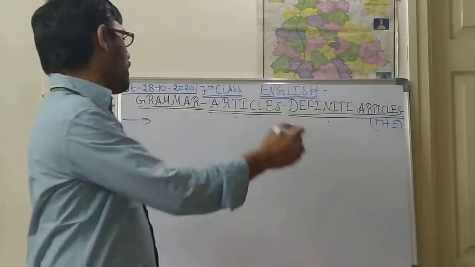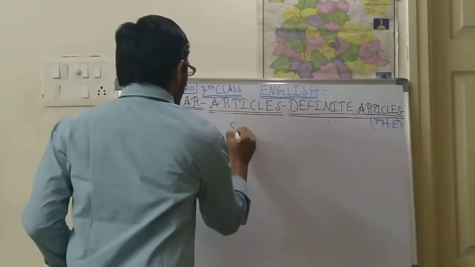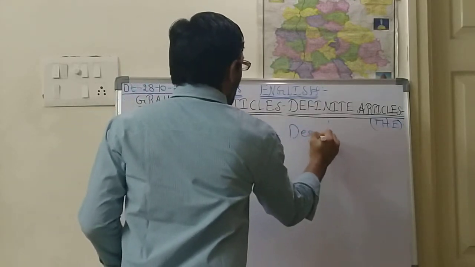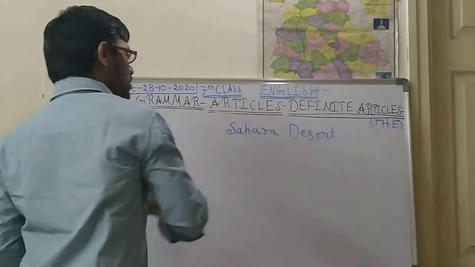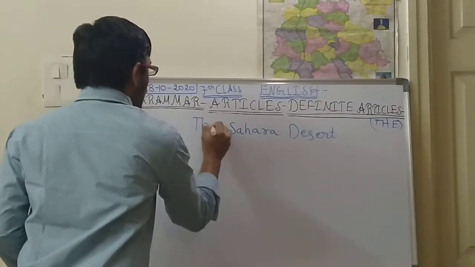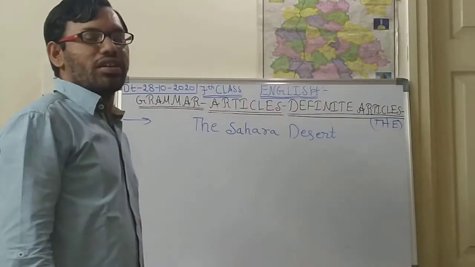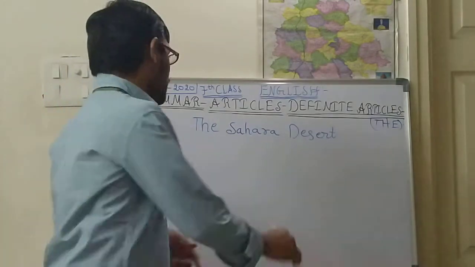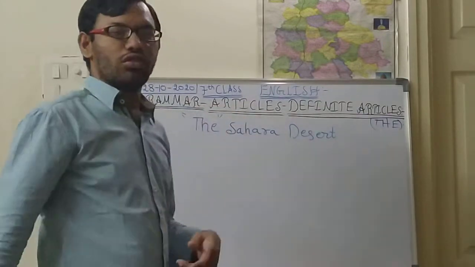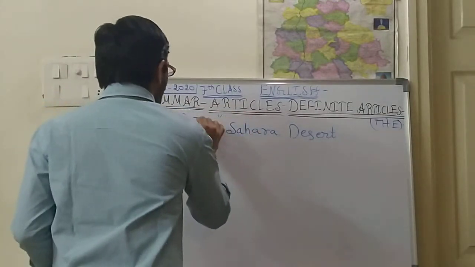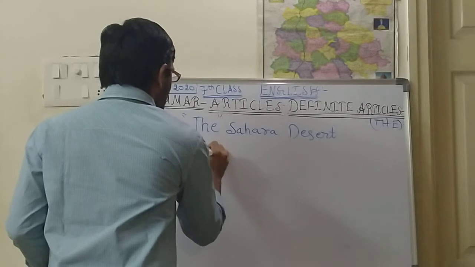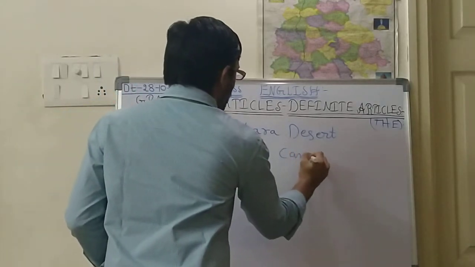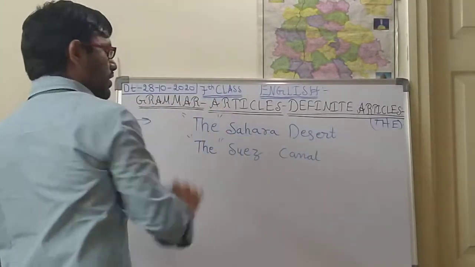Okay. So suppose if you say desert, we know that a desert is the Sahara desert. So before Sahara desert, we will be using the. Which desert is the largest desert? The Sahara desert, we will be saying. So that means here the is used. Before the desert. Next, before the canals, the Suez Canal. The Suez Canal. Okay, like this we will be using.